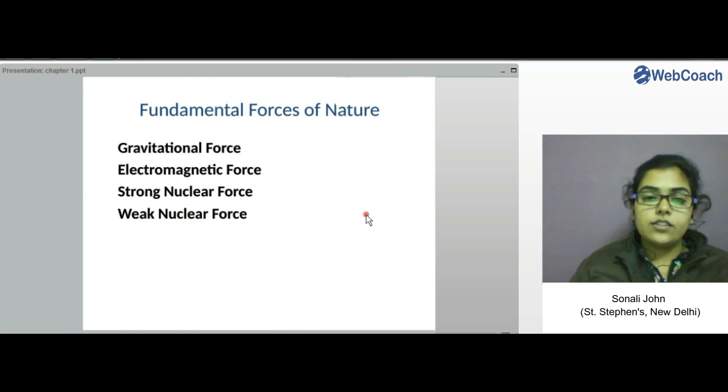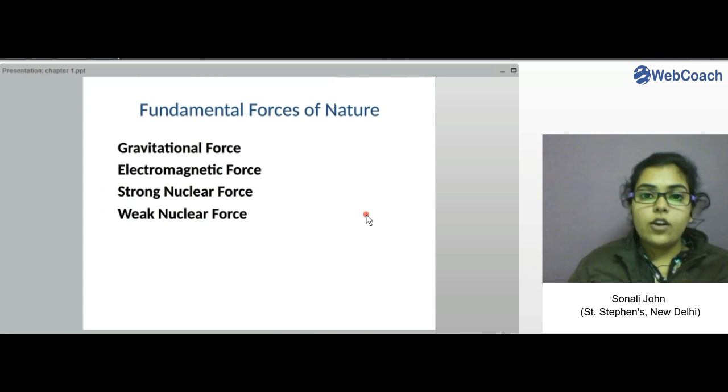So, gravitational force. As we have studied in our previous classes, this is the attractive force between two bodies irrespective of their masses. So gravitational force is always an attractive force. That is, every body in this universe experiences this force because of another body.